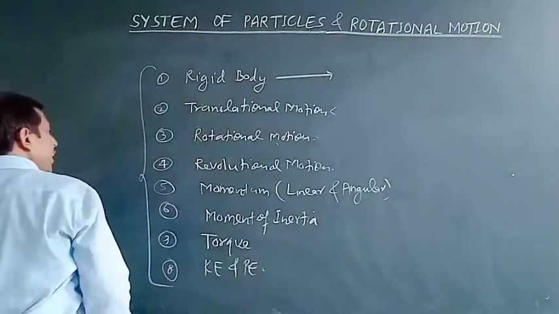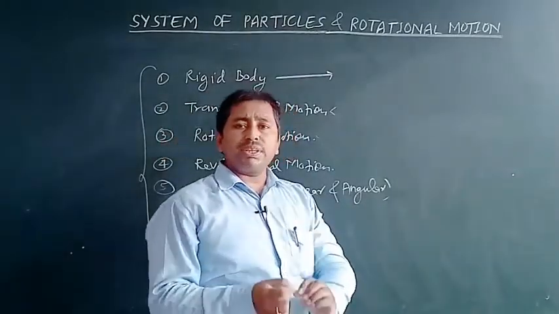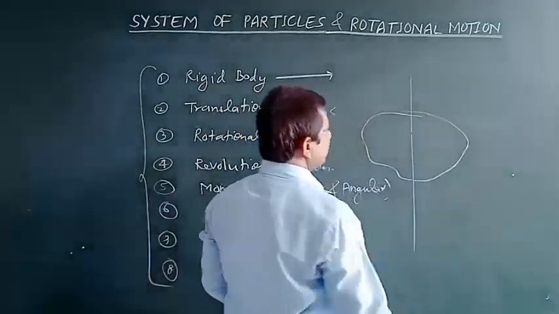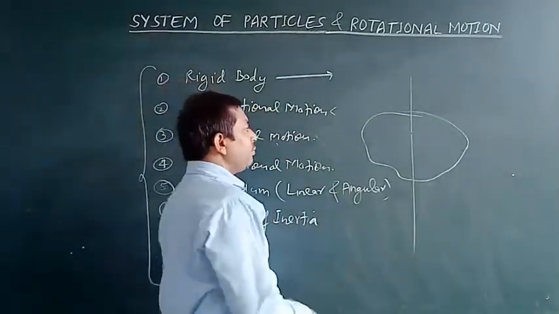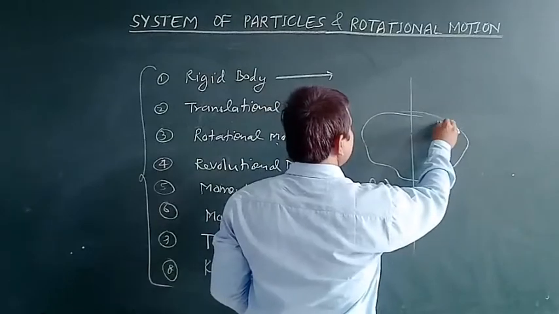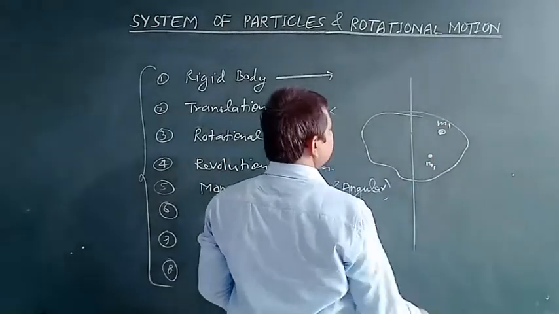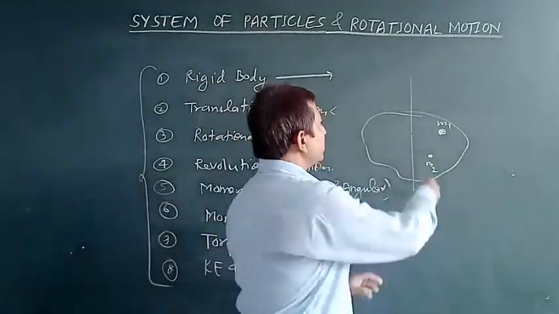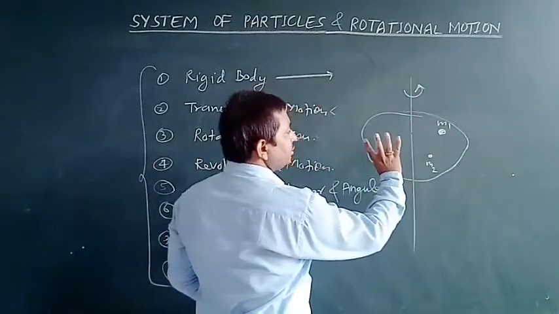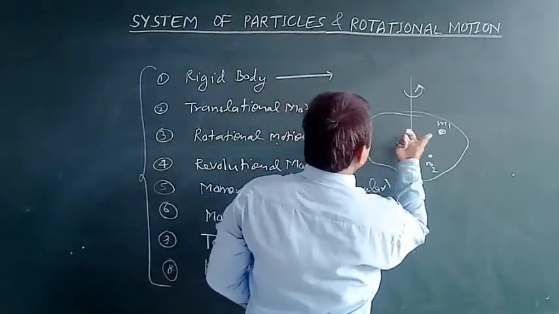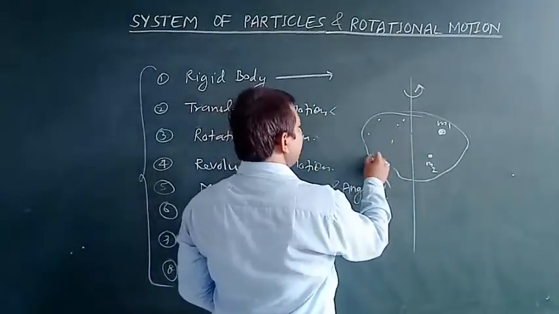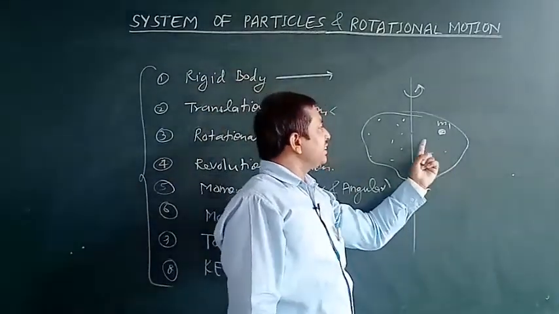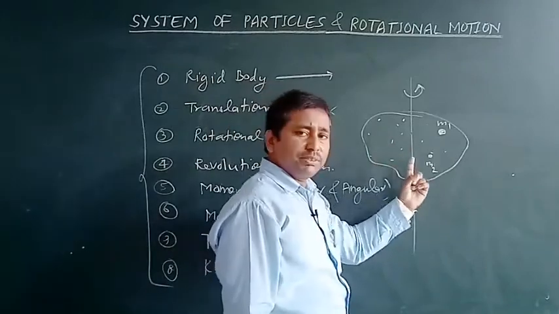So if we assume any object which is fixed at a position, and suppose that this is an object made up of different particles, one of mass m1, the other of mass m2, and if we want to rotate this object about this axis, then all the constituent particles which form this object will start revolving around this rotating axis.